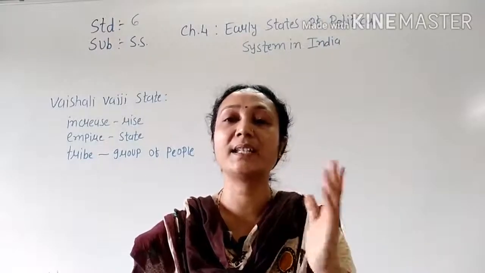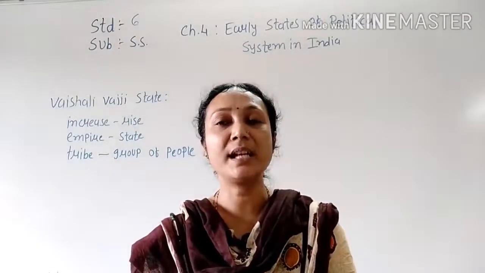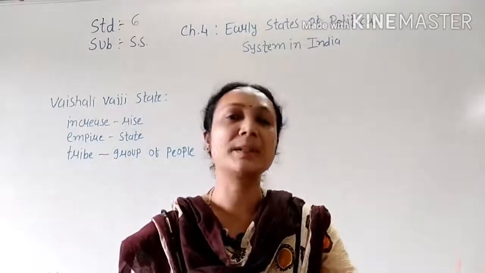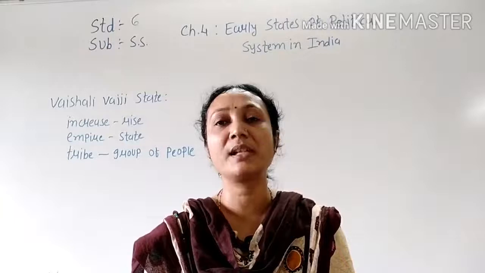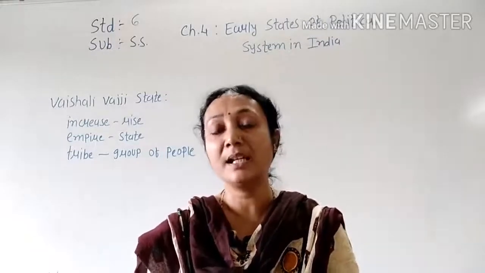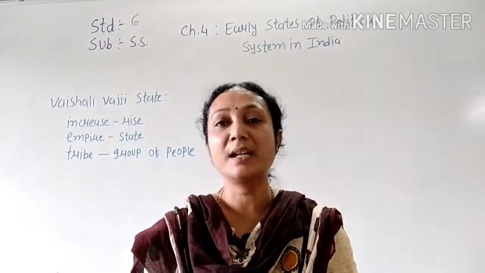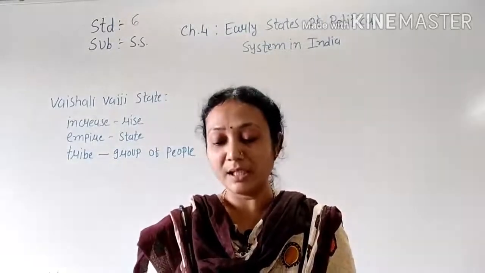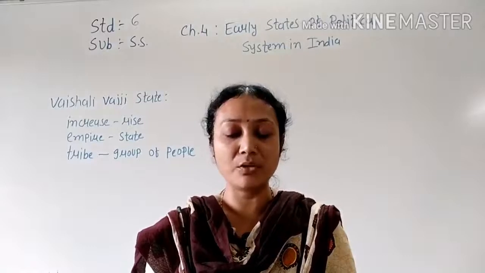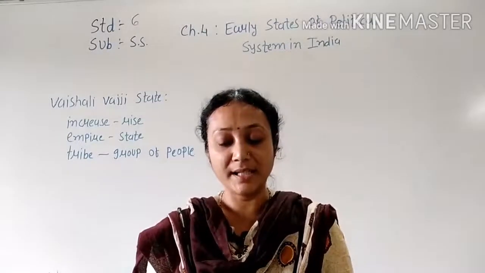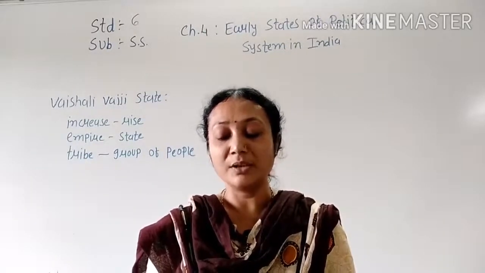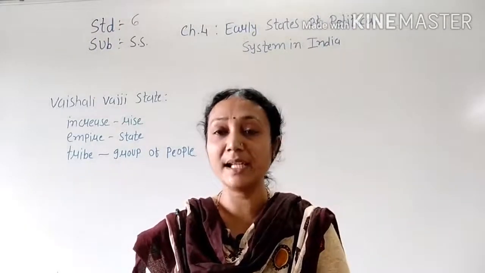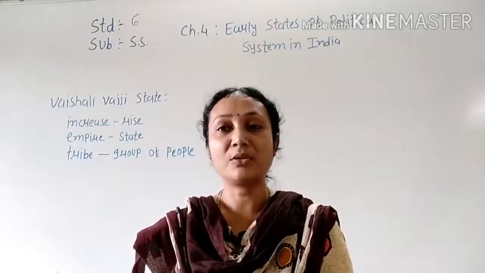In monarchy, there is one king, and after the death of this king, his son, and after the death of his son, another one will come to the throne. But in a republic, many people are working under this. In a republic, all the powers of the house rested in the hands of all members. So in the republic, all the members are elected by the people.